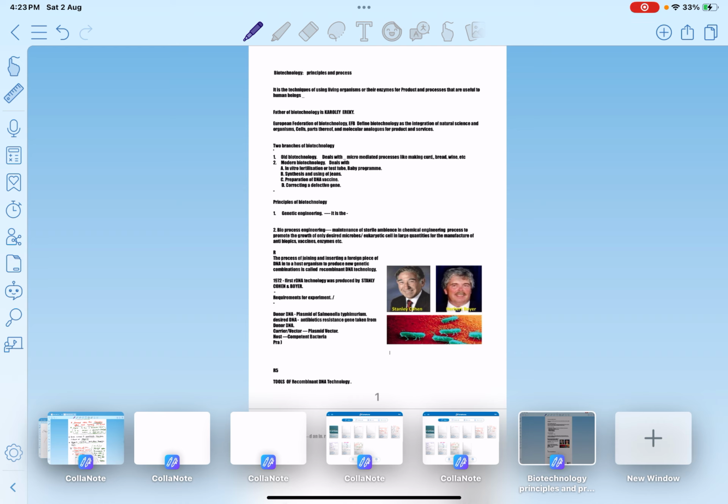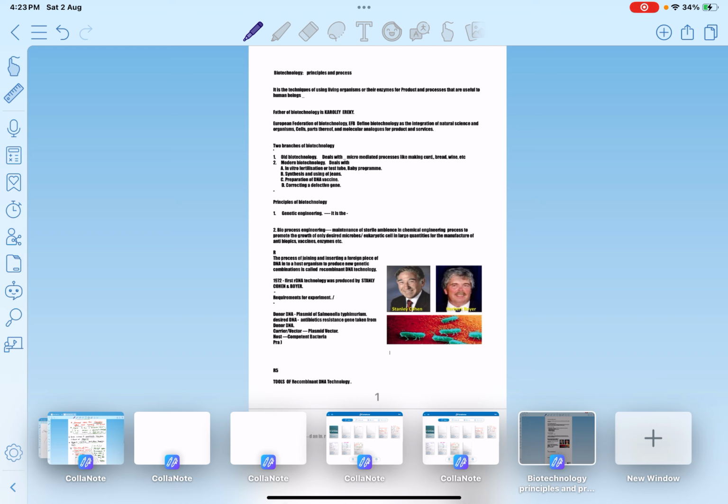Many techniques are available to produce a desirable organism or desirable products, vaccines, antibiotics, etc. These are possible through modern technology in living organisms, with reconstructions in the genetic material, DNA, etc. So modern biotechnology deals with the synthesis of a new gene, vaccines, antibiotics, and the IVF program, test tube baby program, or in vitro fertilization, etc.